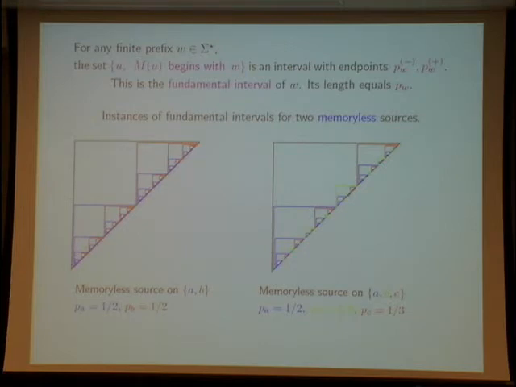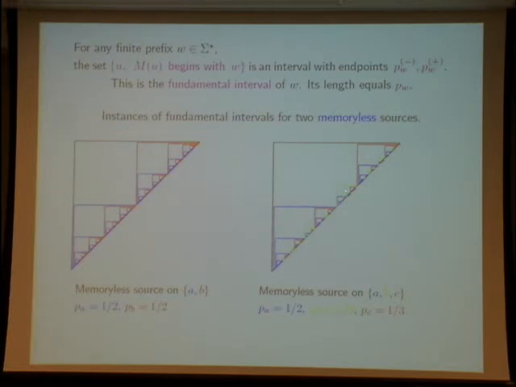I also give another example of a memoryless source on ABC, with probability 1/2 for emitting A, 1/6 for emitting B, and 1/3 for emitting C. And we have exactly the same general setting.